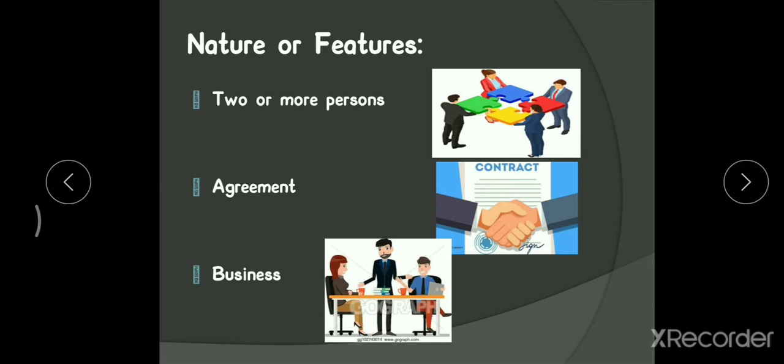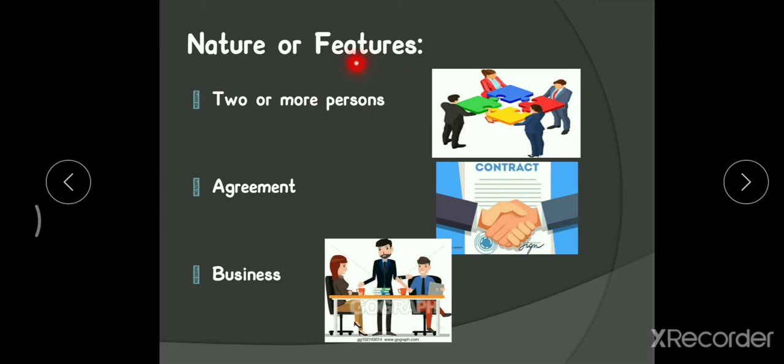Okay, so in order to form a business or in order to start a partnership firm, there should be at least two individuals. There must be at least two individuals coming together for a common purpose. Two individuals must be there, and they should have a purpose. The purpose is to start a business and to earn the profit.